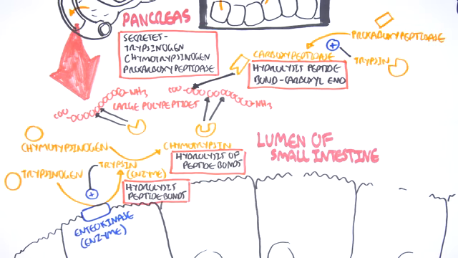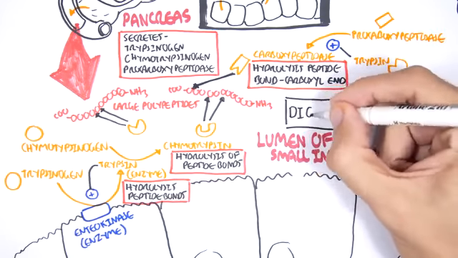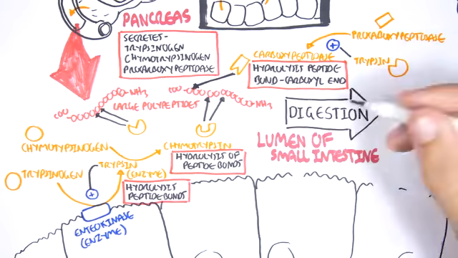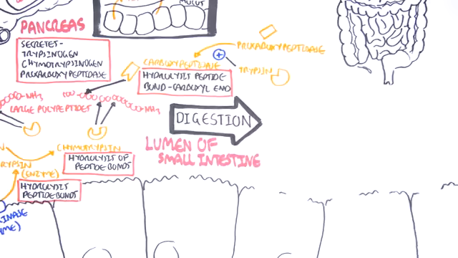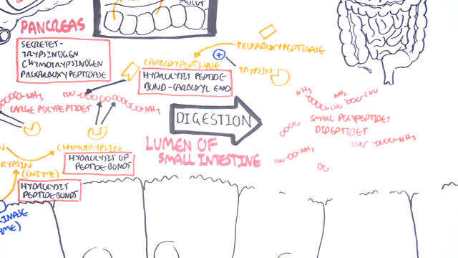So anyway, after the large polypeptide encounters all these enzymes, the trypsin, the chymotrypsin, the carboxypeptidase, these large polypeptides will be further digested to small polypeptides, as well as di or tripeptides. The body needs to break down these small polypeptides further in order for the body to absorb them.